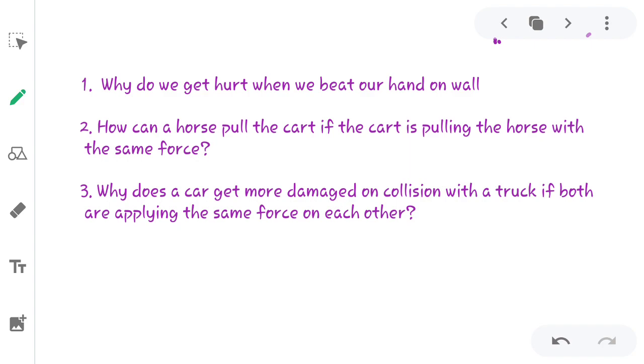And the third question is, why does a car get more damage on collision with a truck if both are applying the same force on each other? Okay, in our general life also we have seen this, that on a collision of a large vehicle with a small vehicle, the small vehicle suffers huge damage compared to the large vehicle. How does it happen? So you just need to answer all these questions which I have given to you.